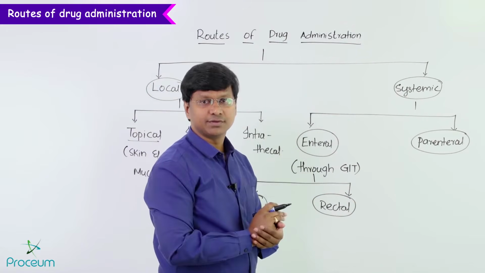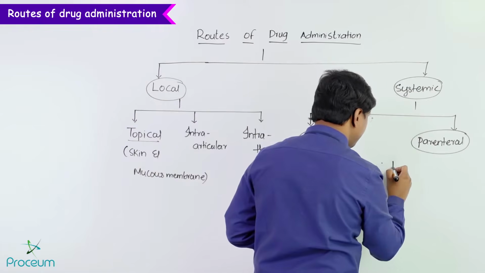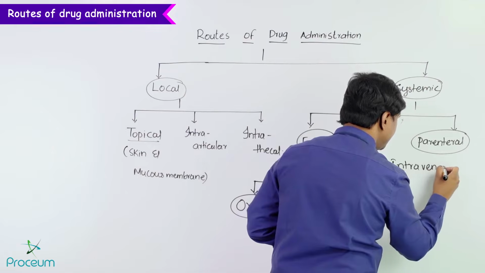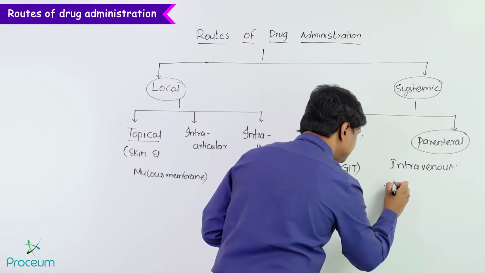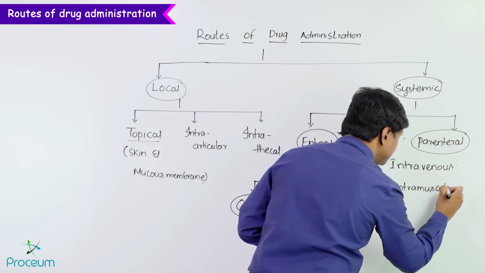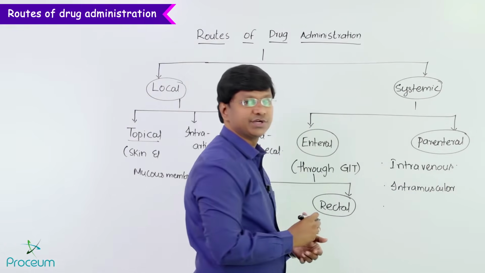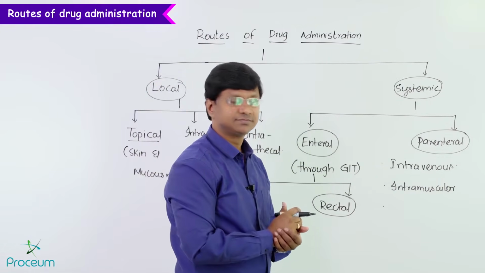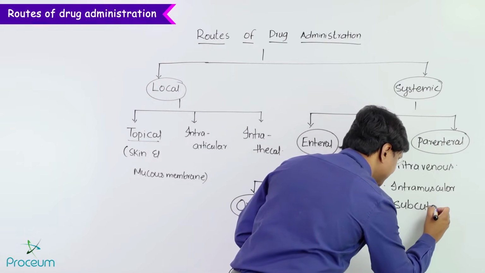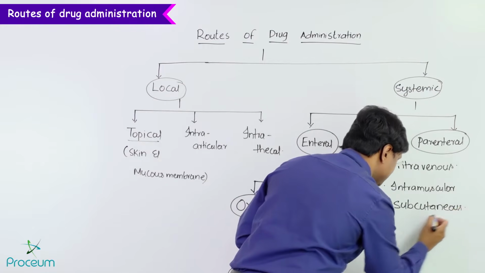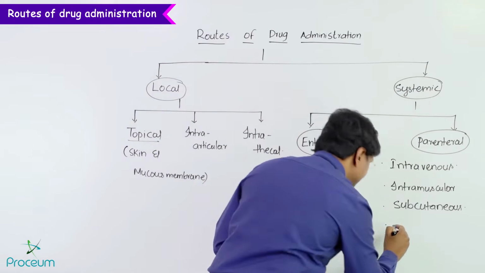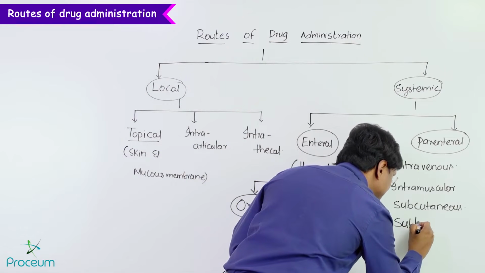Now you take the parenteral route. The parenteral route, remember, would be either the intravenous route of administration, the intramuscular route of administration, that is into the muscle, or just beneath the skin, that is the subcutaneous route of administration, or just beneath the tongue, that is the sublingual route of administration.